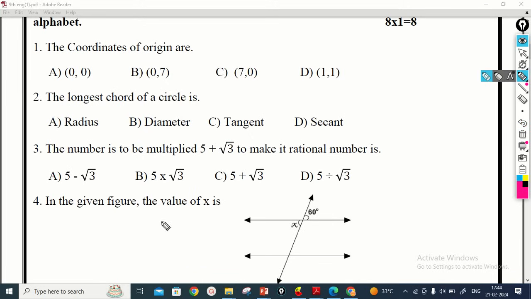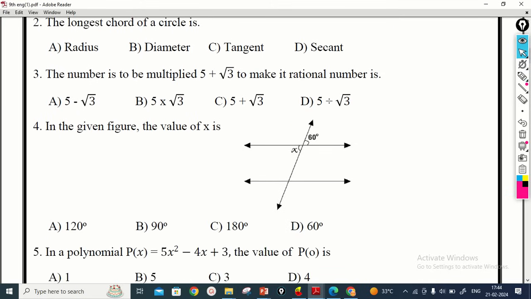Then coming to the next question. In the given figure, the value of x is asked. So we have to observe here the value of x. Here these two lines are parallel lines. If you draw an intersecting line onto the parallel lines, it cuts the two parallel lines in two places. In the angles here,